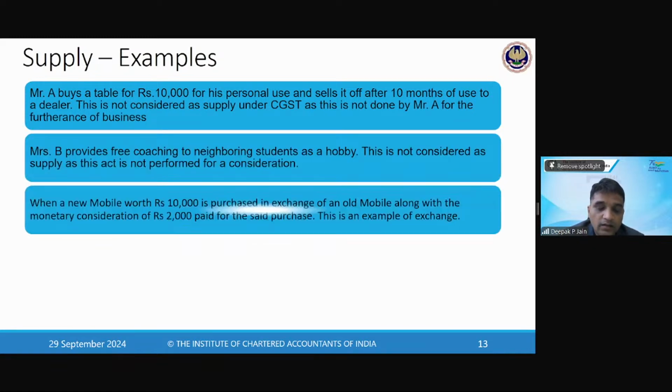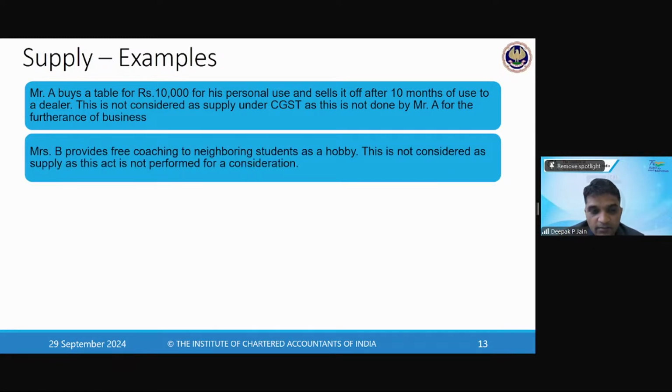Second scenario, Mrs. B provides free coaching classes to her neighboring students. Mrs. B is there in apartment. अब उसके अड़ोस पड़ोस के बच्चों को वो पढ़ा रही है. ये फ्री कोचिंग कर रही है तो इसको सप्लाई कहेंगे? ये बिजनेस हो गया ना क्योंकि ये तो रेगुलर कर रही है. It will not be like एक दिन दो दिन. It will be for a continuous period. Then still it is not considered as a supply. Why so?